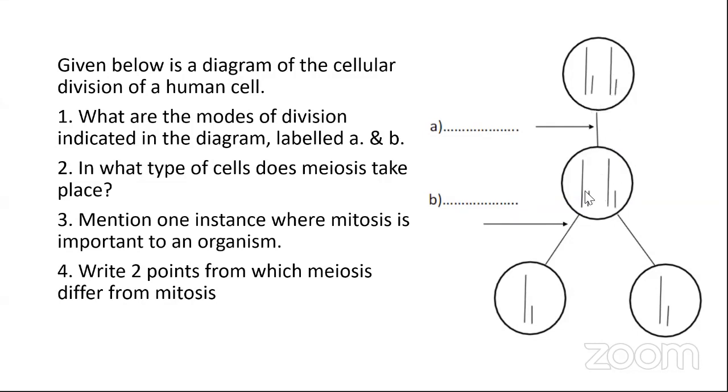Easy as that, right? And now in this cell, what has happened? The chromosomes are divided into two cells. Then of course 2n has become n in here. So this should be meiosis. I hope it's clear for you all now. In what type of cells does meiosis take place? Yes?